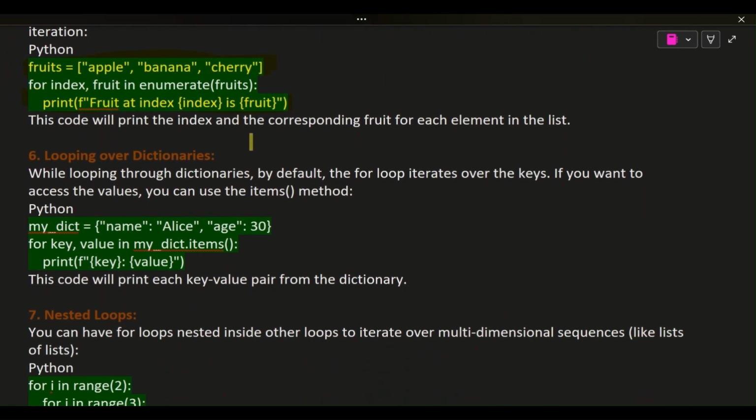6. Looping over dictionaries. While looping through dictionaries, by default, the for loop iterates over the keys. If you want to access the values, you can use the items method. Python.